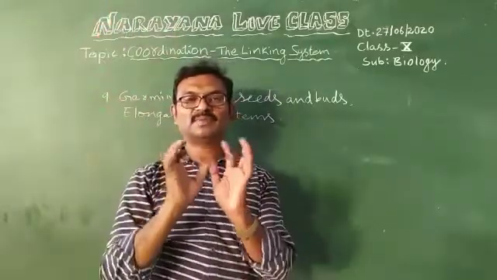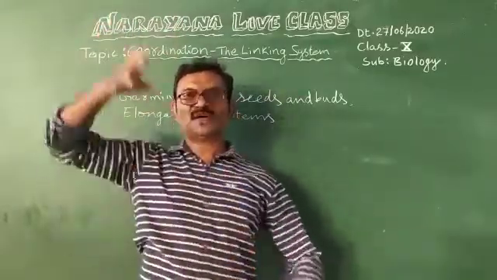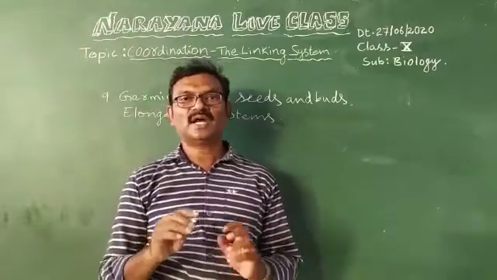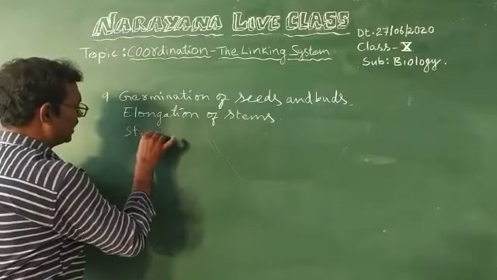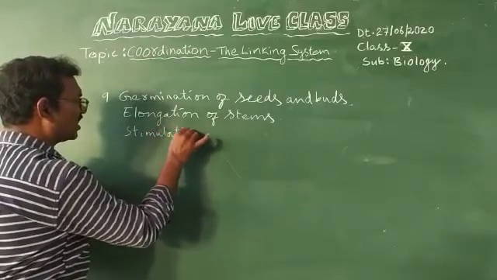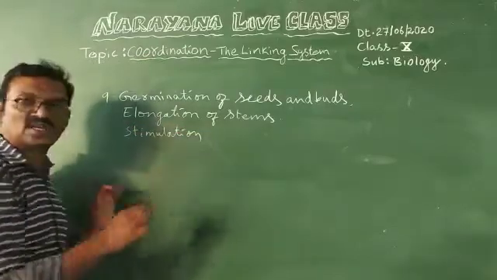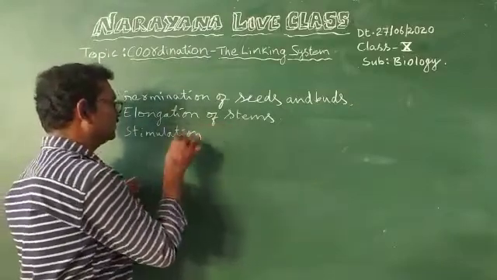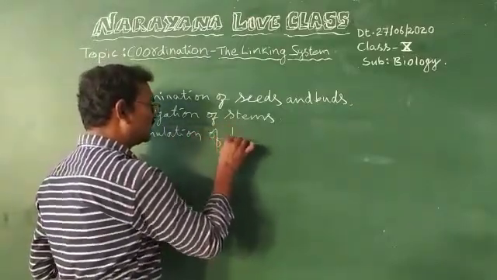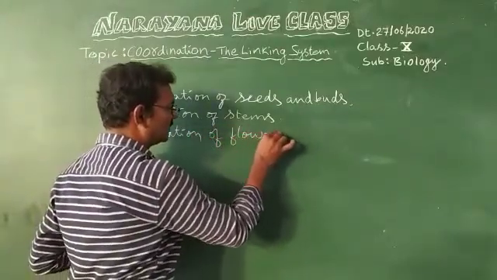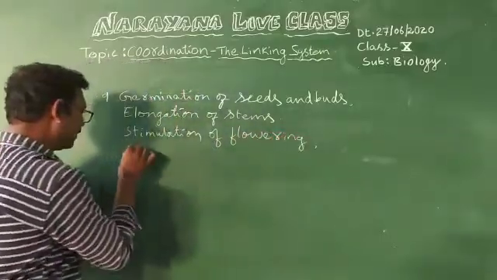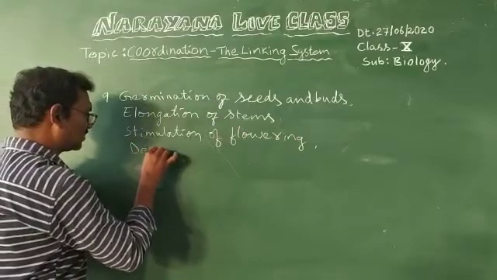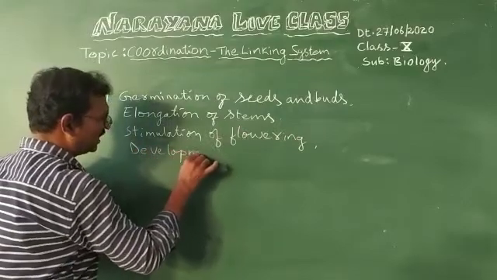That means gibberellins are responsible for elongation of stems. And stimulation of flowering. If any plant is not flowering, if we spray gibberellins, then flowers will be produced faster. And development of fruits also.